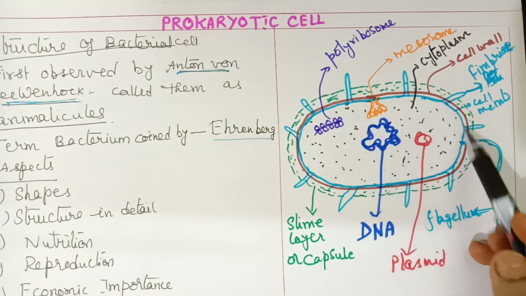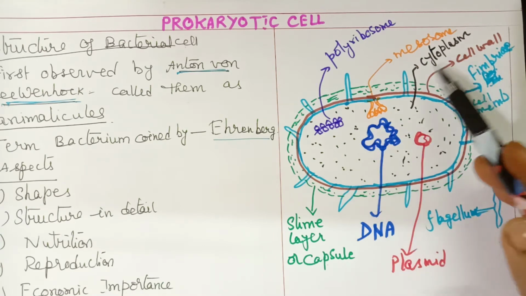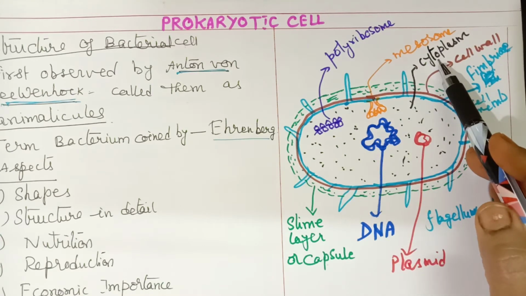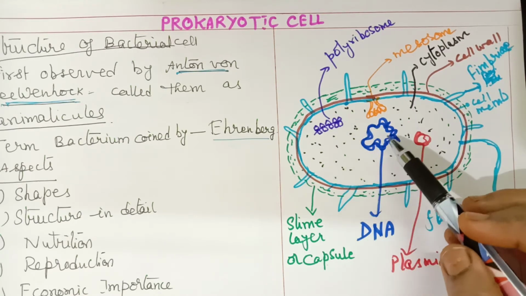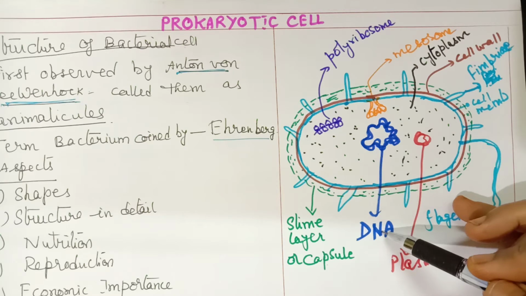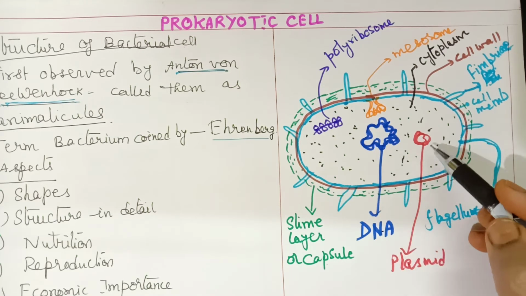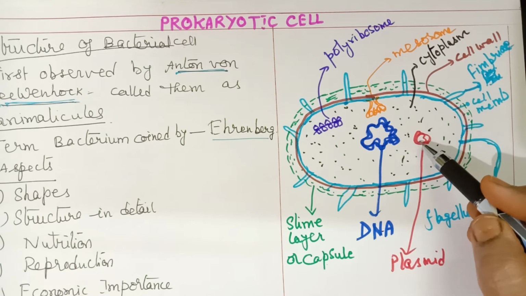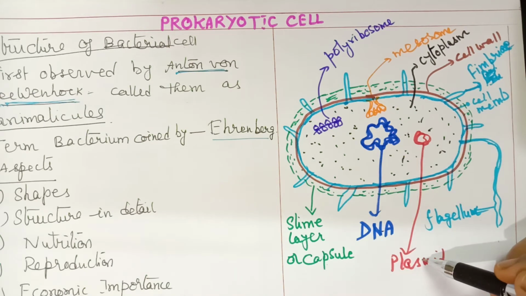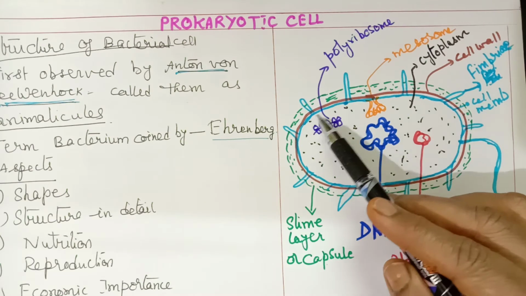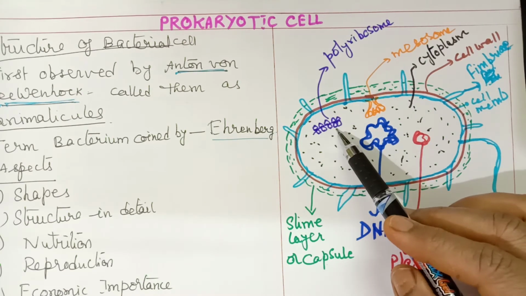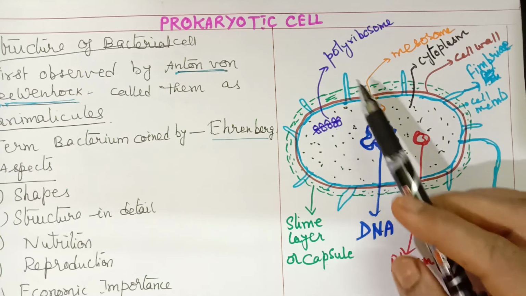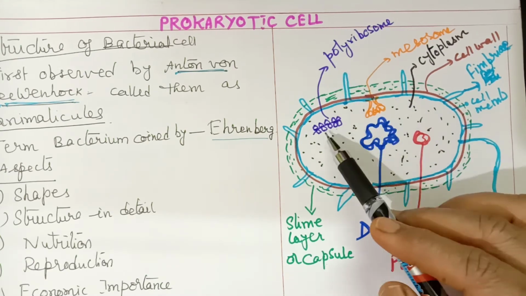And inside the membrane, it is completely filled with cytoplasm. Inside the cytoplasm, we find many other structures. Most important is the genetic material, that is DNA, which is in the form of circular DNA. Additional circular DNA is found in some cells, which are called plasmids. Polyribosomes, which are groups of ribosomes involved in protein synthesis, are present.